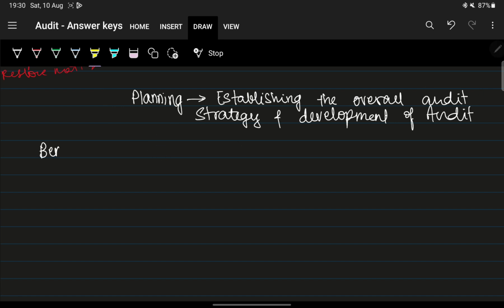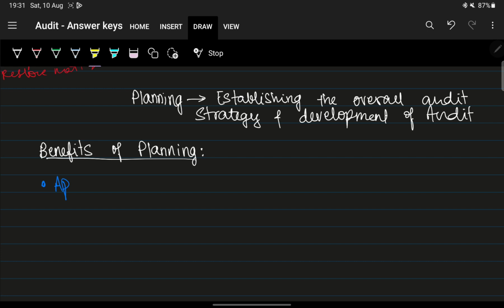And now below this we will write our benefits of planning. It is very simple. Do you remember we had made some kind of a storyline for remembering the benefits of planning, right? So firstly, when you plan, you can give appropriate attention to important areas.